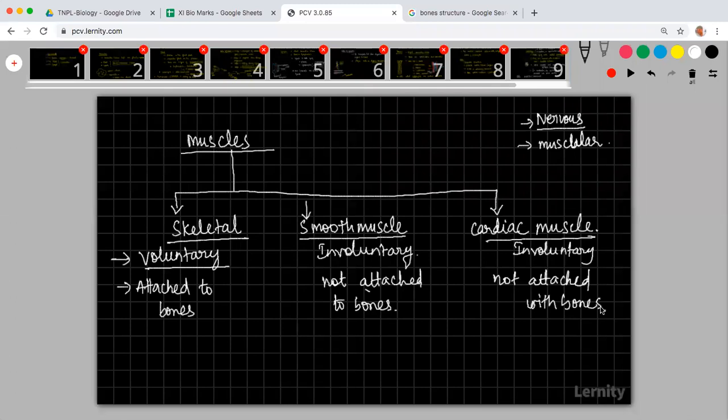For example, you all have the bicep muscle. Men and all the bodybuilders try to build biceps, triceps in their arms. So the bicep, tricep and all are skeletal muscles. They are attached to the bones. If you try to flex your hand, you will be able to understand it.